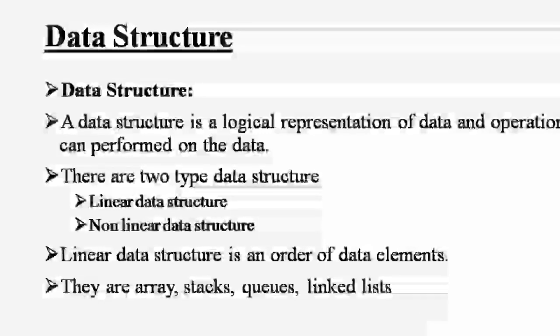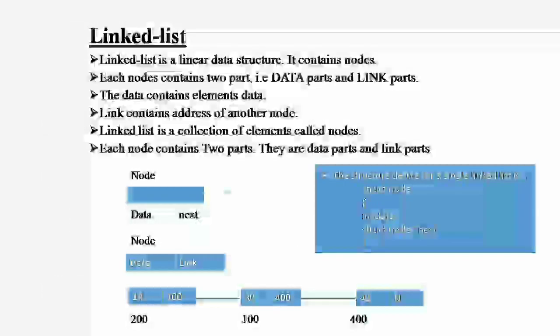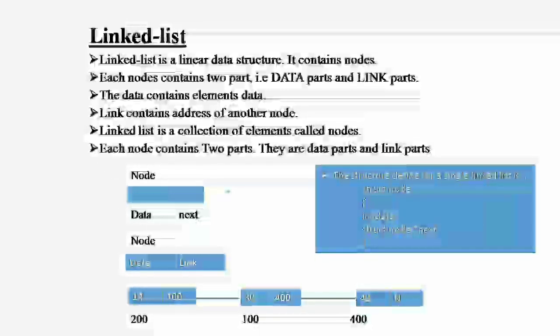You can see the small diagram, that is a node. In a node, the left side is the data and the right side is the next. We have two parts: the first one is the data, the second one is the next. After next we connect to another node. In the second diagram, the first left-side box has data and the right-side box has a link.